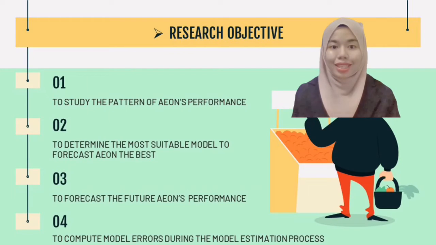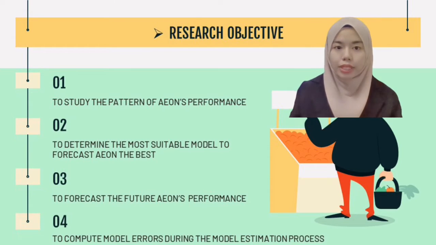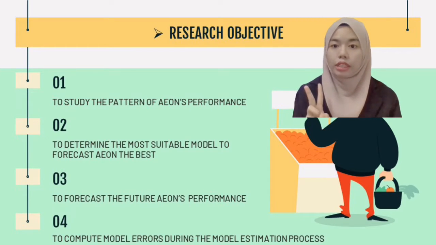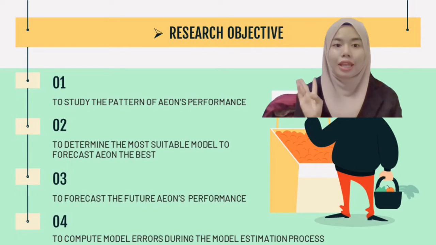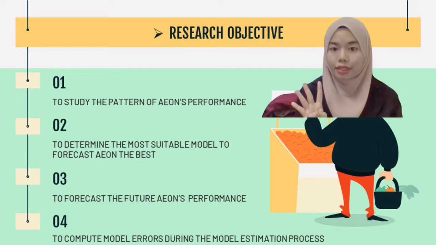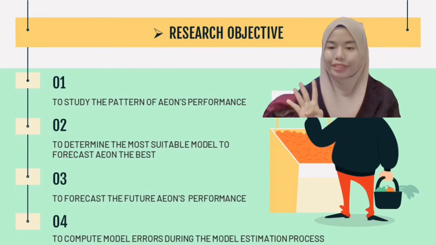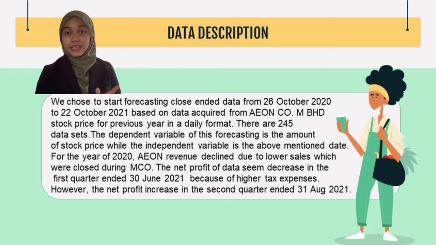in needs. Our research objectives are, first, to study the pattern of Aeon's performance, to determine the most suitable model to forecast Aeon the best, to forecast the future Aeon's performance, and lastly, to compute model error using the model estimation process. Next, for the data description, we choose to start forecasting close-ended data from 26 October 2020 to 22 October 2021 based on data acquired from Aeon Company stock price for previous year in a daily format.